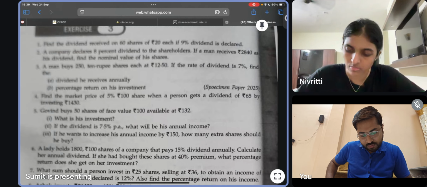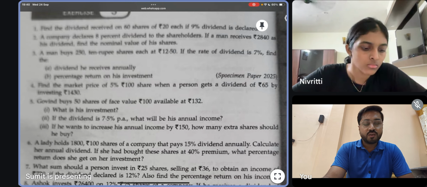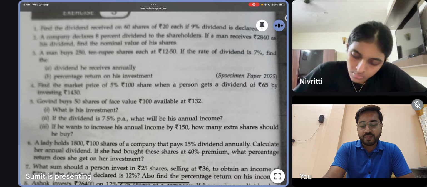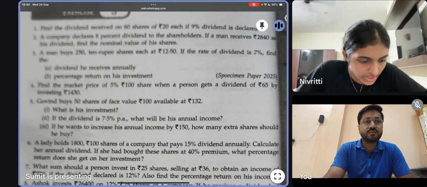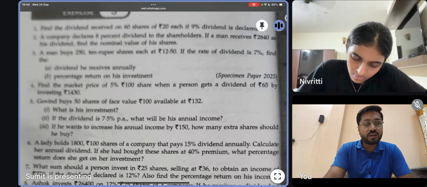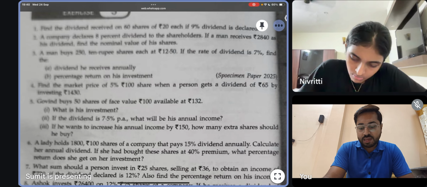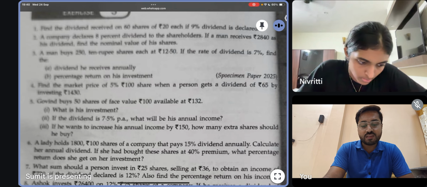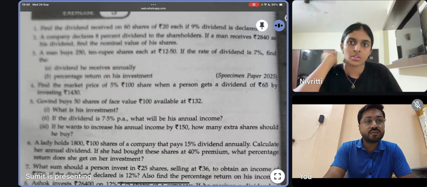Govind buys 50 shares of face value rupees 100 available at 132. In that sum, they have said directly what the face value is. So if you read the question, 50 shares means the number of shares is 50, right? 100 is the face value. 132 will be the market value. Then 5.1, they have asked what is his investment. That you can calculate. Tell me what is the investment?